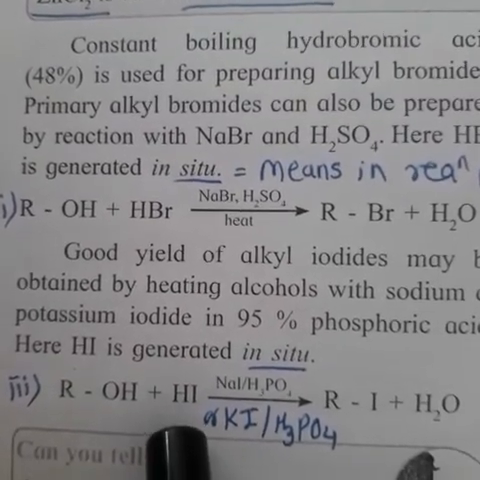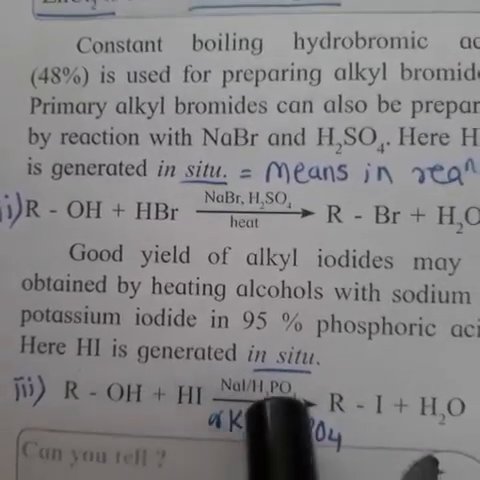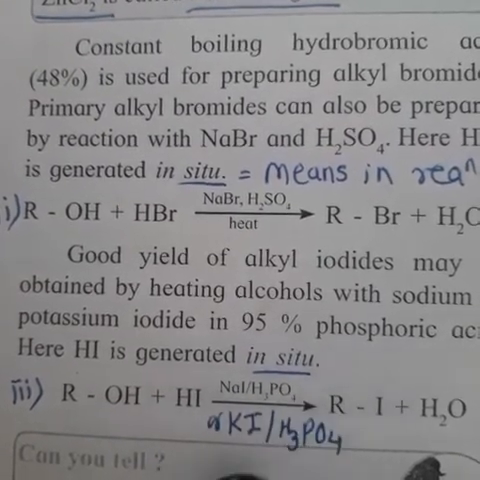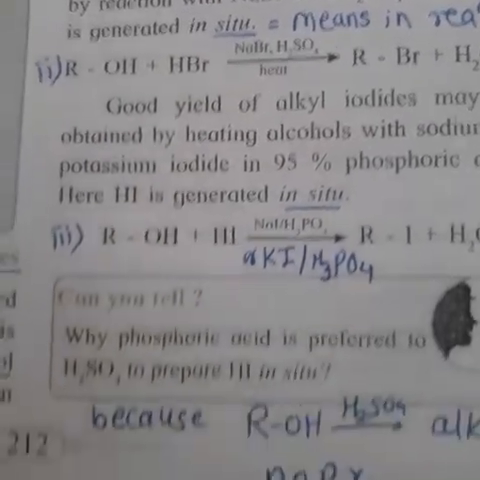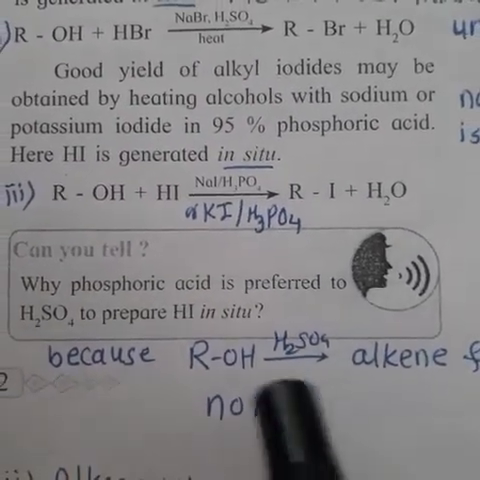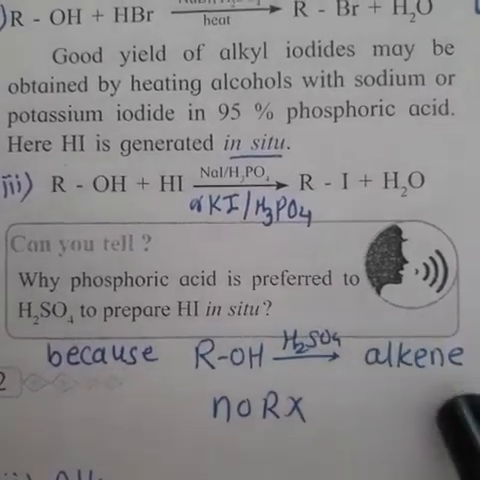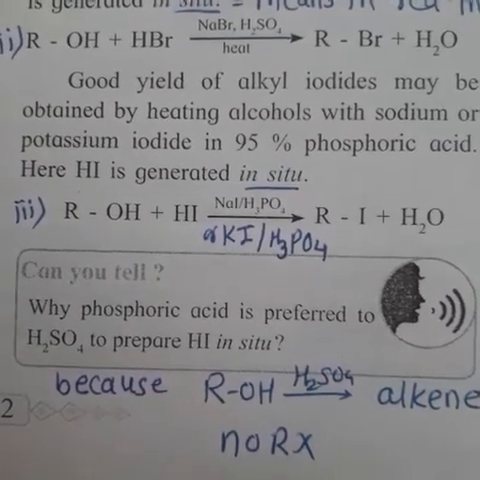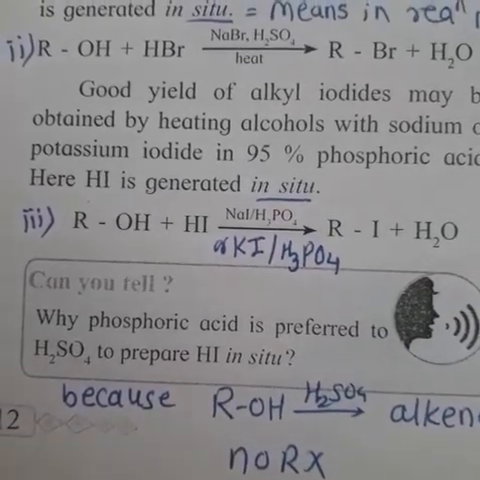RI is obtained by using alcohol and HI, which is obtained by using NaI and H3PO4, or KI and H3PO4. Here one question they have asked: why is H3PO4 used and not H2SO4? Its answer is, if we use H2SO4, the alcohol will undergo dehydration and we will get alkene and not alkyl halide. That's the reason why we have to use phosphoric acid instead of sulfuric acid.